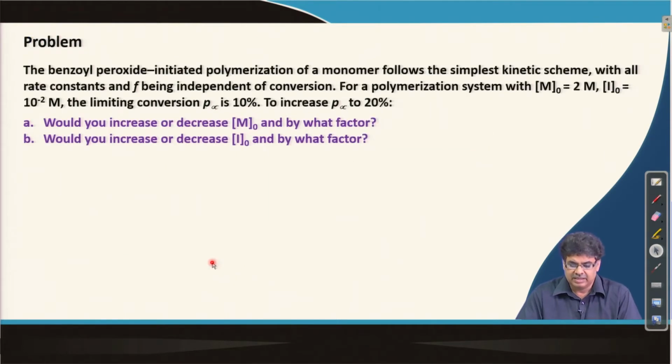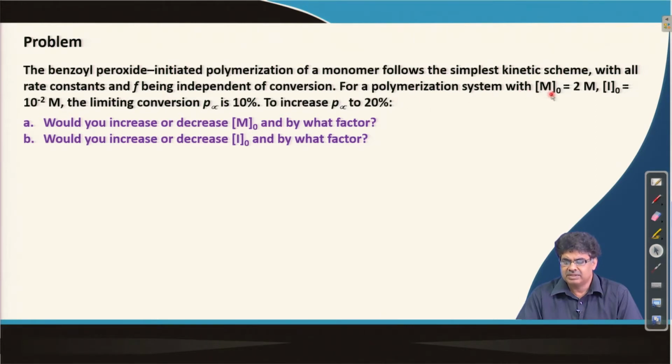Let us quickly do a numerical problem, where we are talking about a benzoyl peroxide initiated polymerization of a monomer that follows the simple kinetic scheme which we just discussed, where the rate constants and F are independent of conversion.